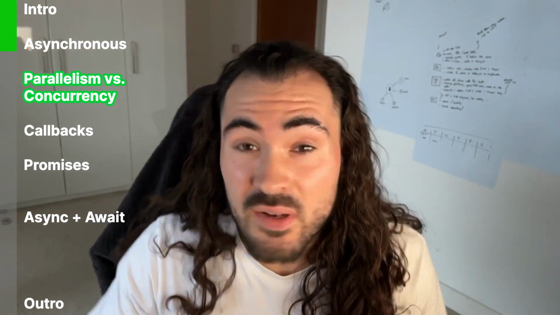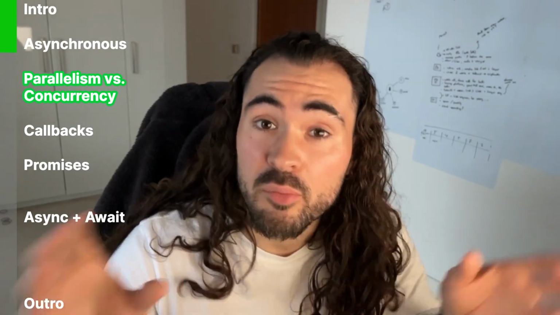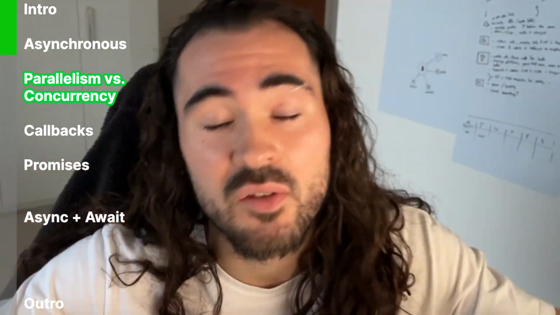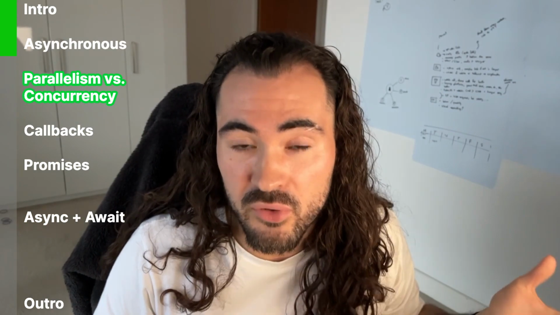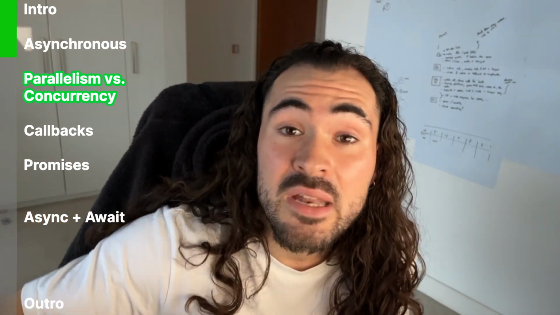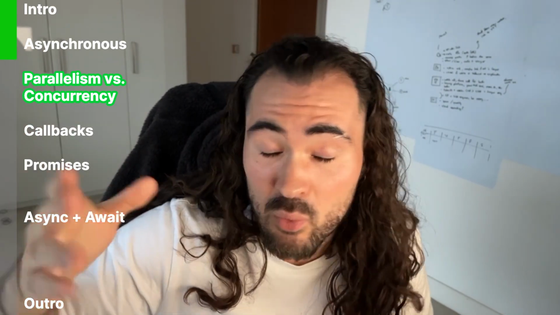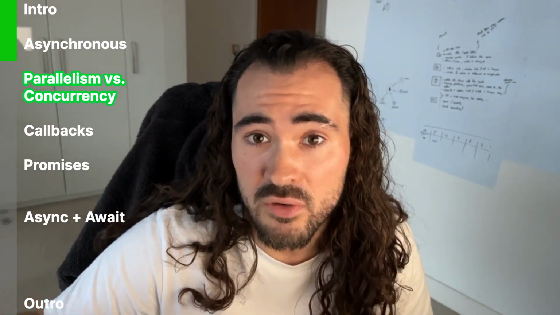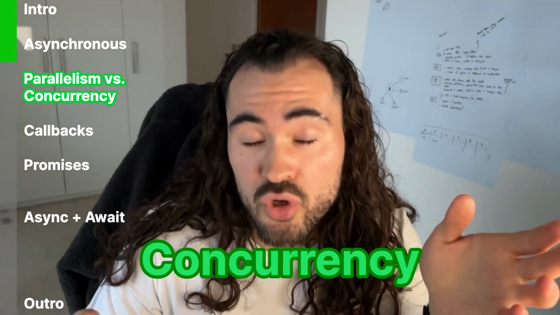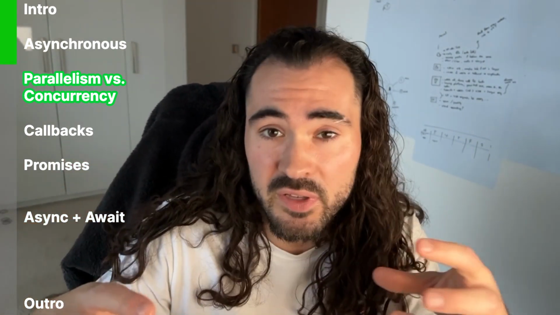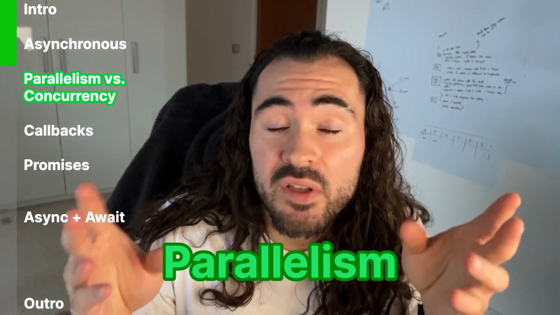In other languages like Java, you can have multiple threads, so multiple brains working on different problems at the same time, but you can have issues like race conditions, and syncing up memory can be difficult. So JavaScript is a little bit more opinionated with how it handles this, but that's kind of great for us because it removes a lot of the complexity with setting up some of the async and sync code. Concurrency means you can do multiple jobs, but you do them at different times. So bits of this, bits of that, and you put them together. Parallelism is when two things are running at the same time.